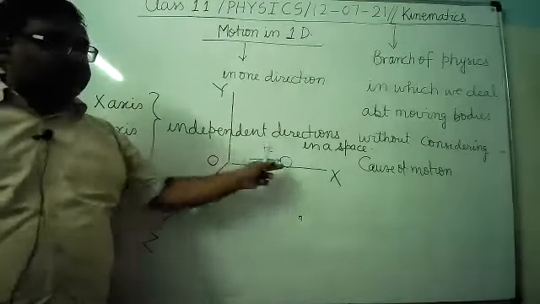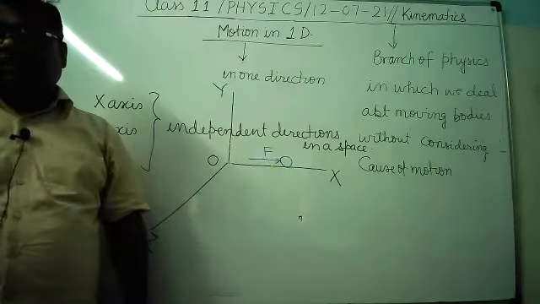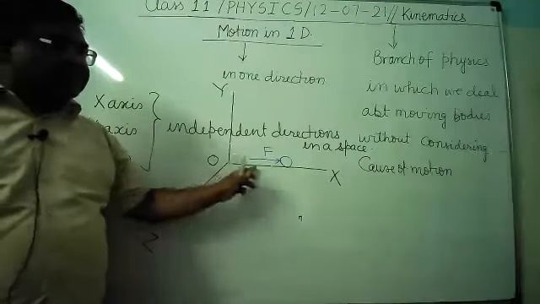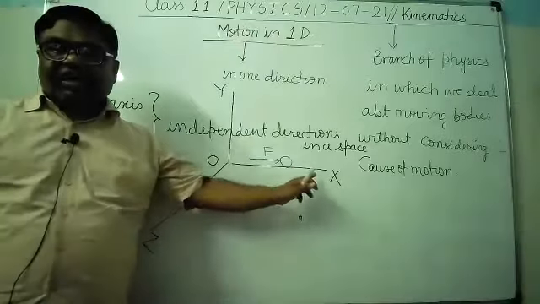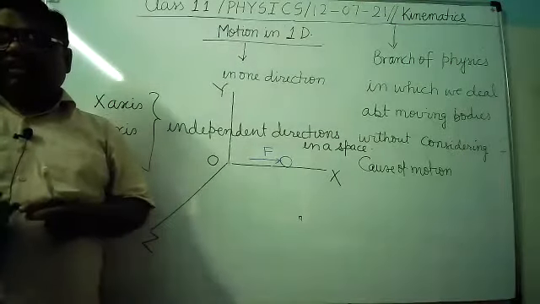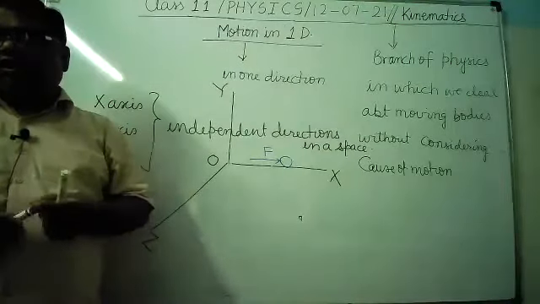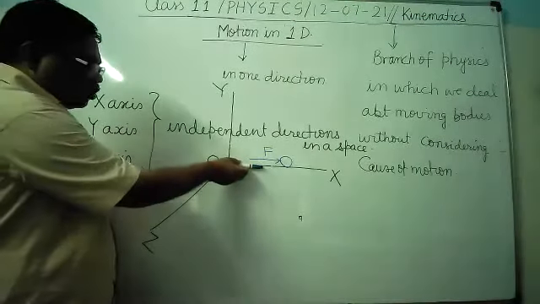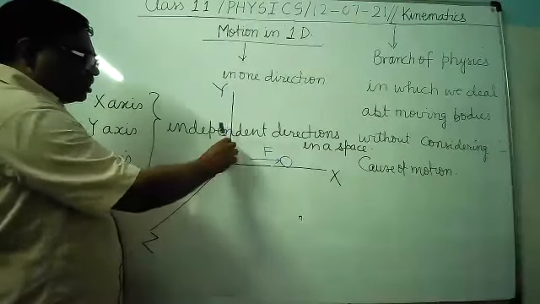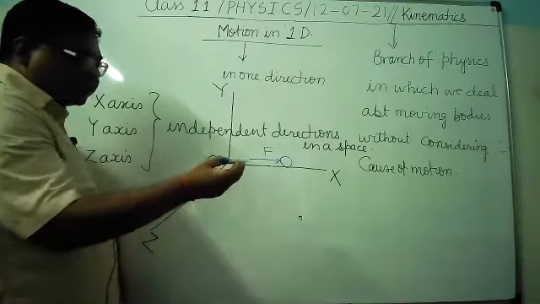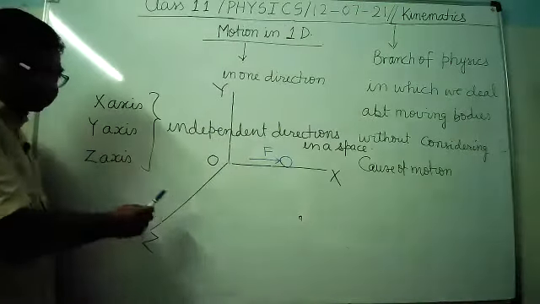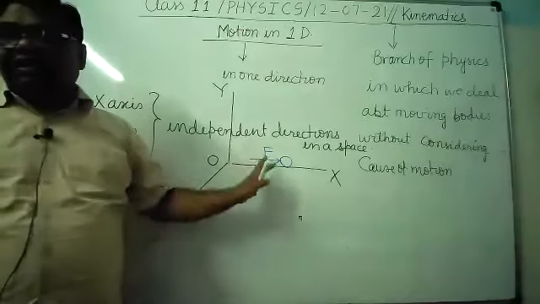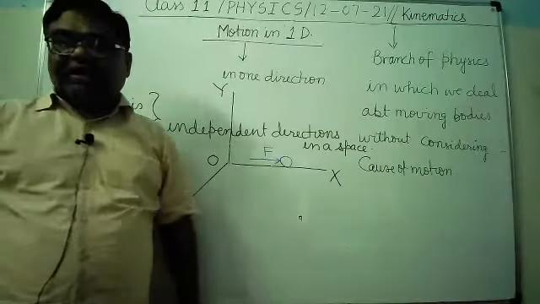It will displace only along the x direction. Means if there is any quantity along the x-axis, there is no effect of the force along the y-axis or along the z-axis. It's clear? That's why these are independent directions.